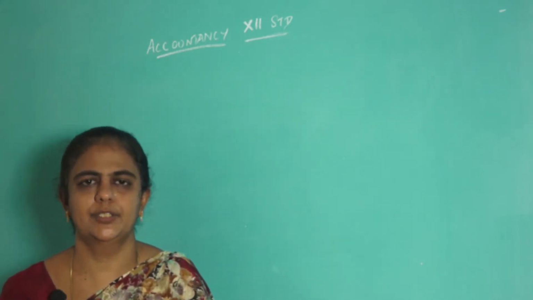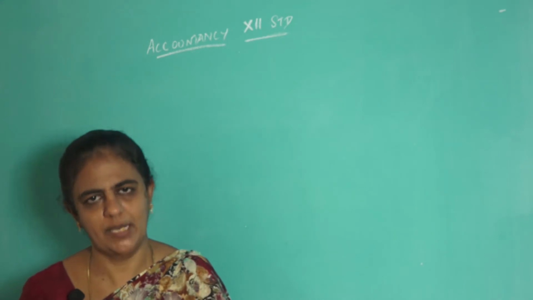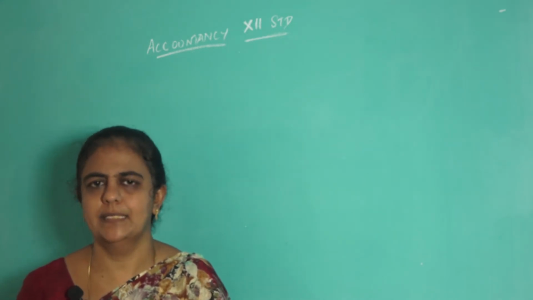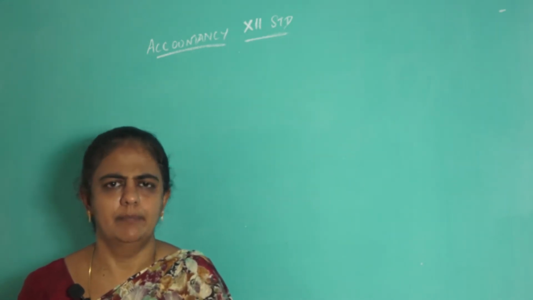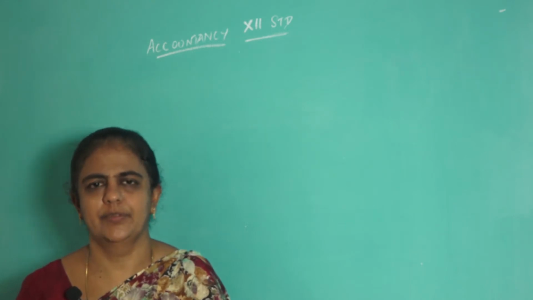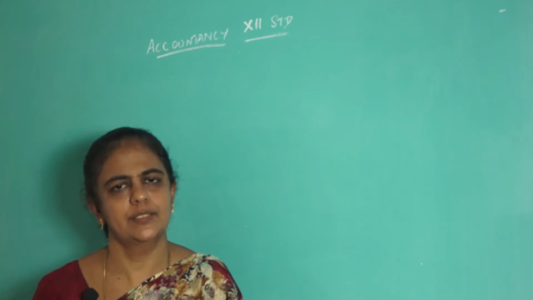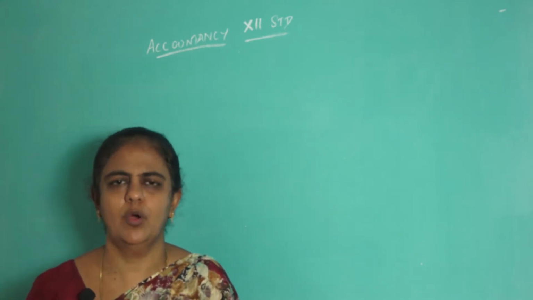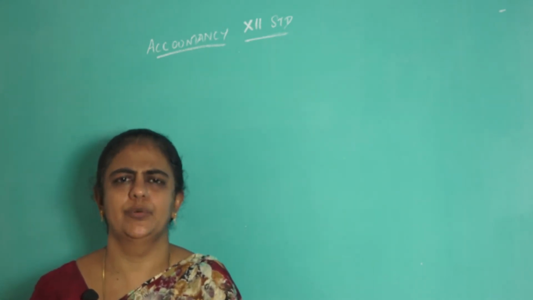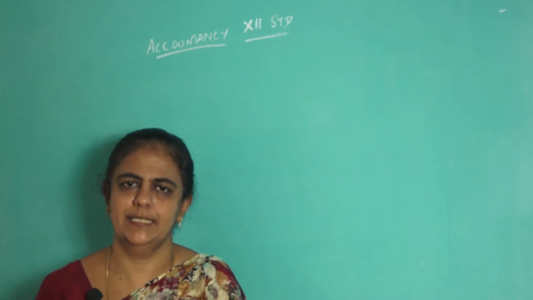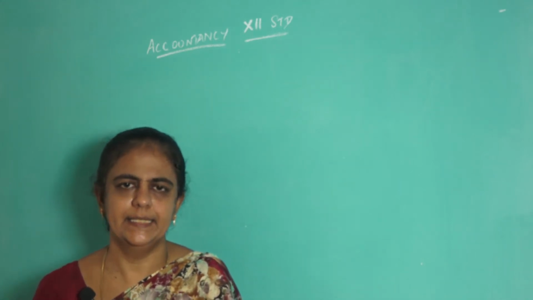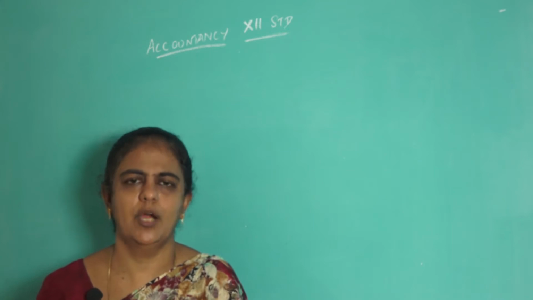Here three partners are there, Kayal, Mala and Neela. What is the old ratio? Old ratio is 2:2:1. So one partner, Kayal, is retiring. So what has to be done? What else is given in the question? Old ratio is given as well as new ratio is also given. So what do you have to do when new ratio is given? There are so many conditions. Here new ratio is given. So what do we have to do?